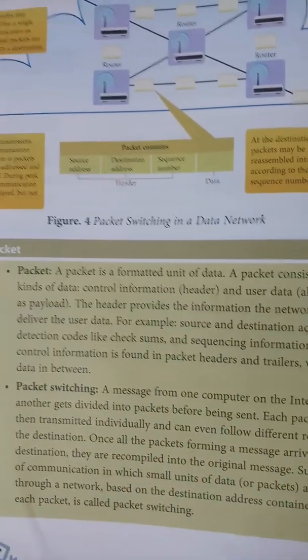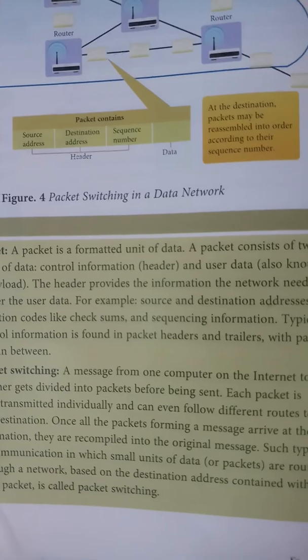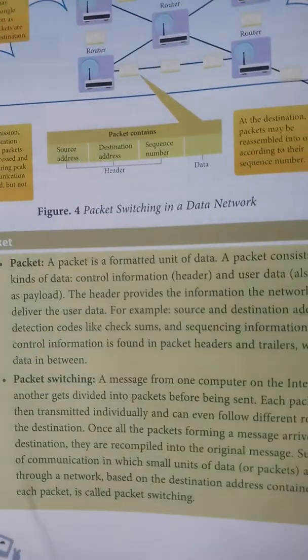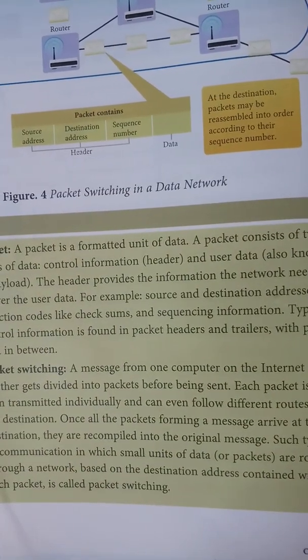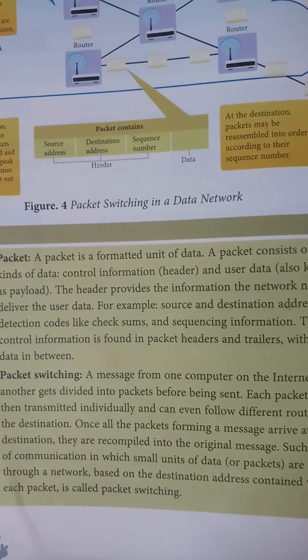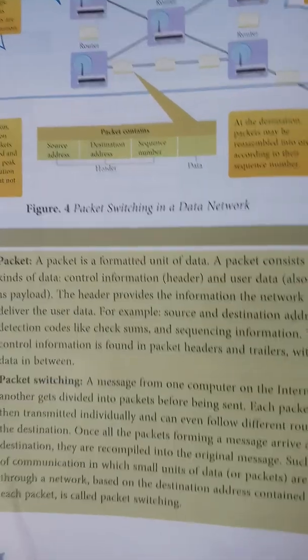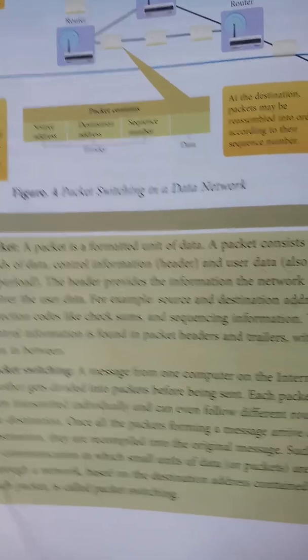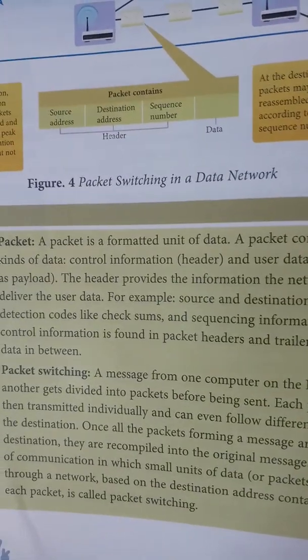Based on the destination address, it will send the packets to the destination IP address.